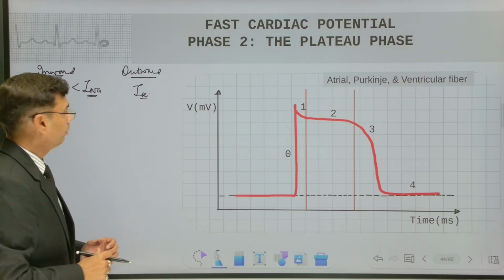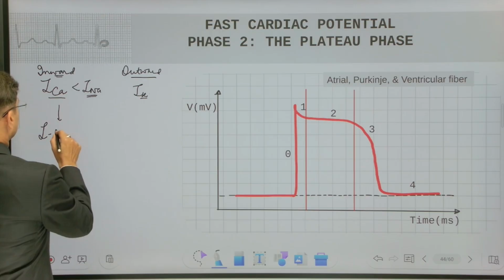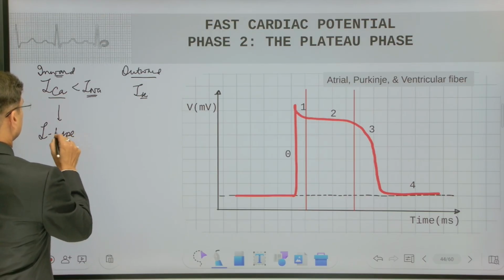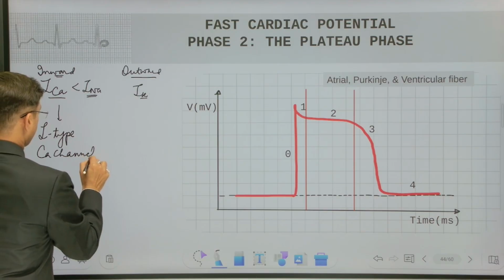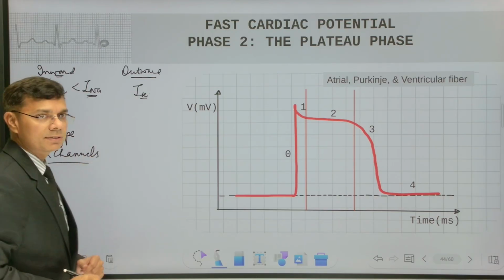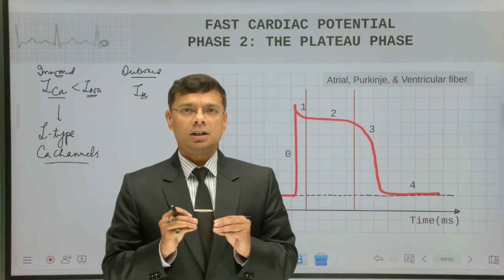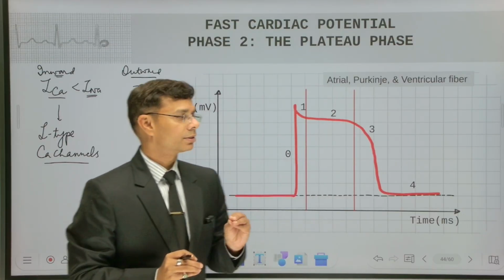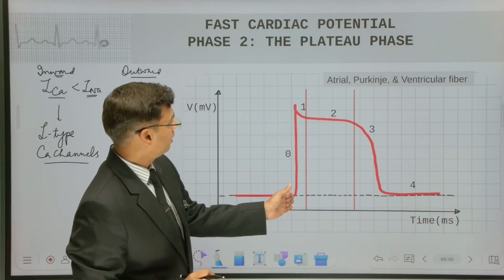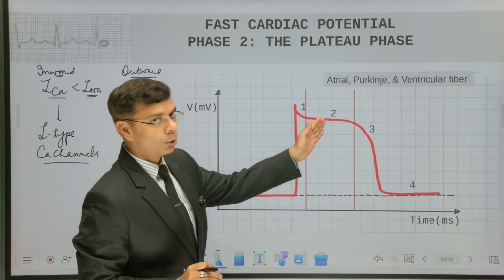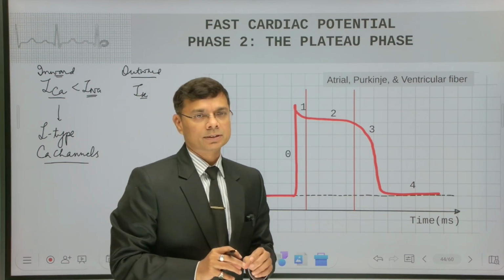As we know, the channels responsible for the calcium currents are L-type calcium channels. As we studied in chapter 4c, these channels are slow channels, so they take time to open. When the stimulus came here, they were taking time to open, so now the calcium current is at its peak.